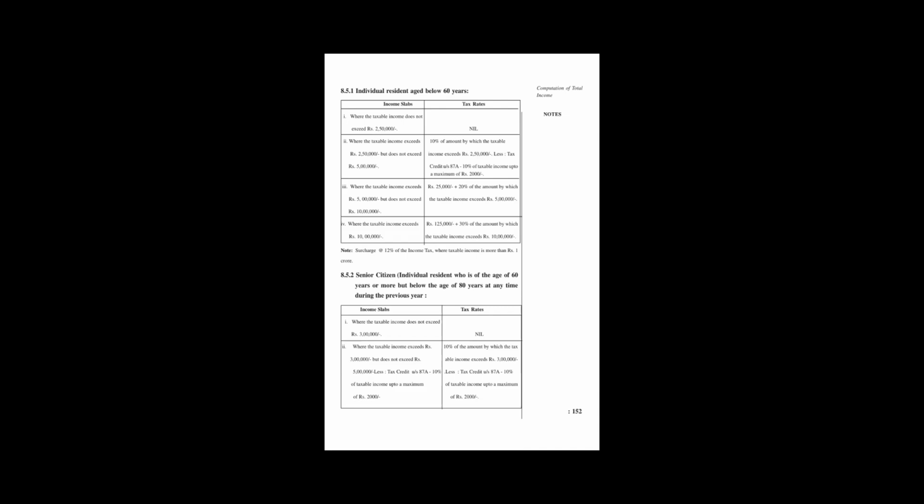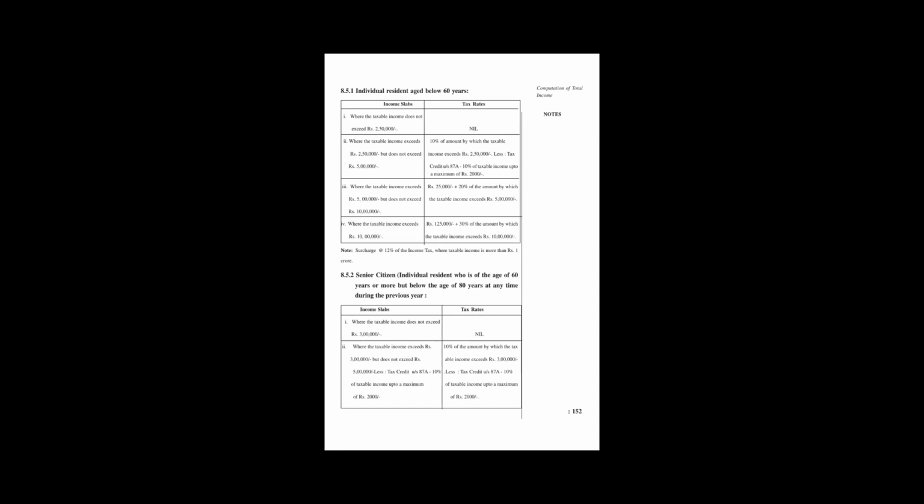So for an individual, if the income is up to 2,50,000, it is exempt from tax. Next, 2,50,000 to 5 lakh, it is 10%. From 5 lakh to 10 lakh, it is 20%, and the remaining above 10 lakh is 30%.